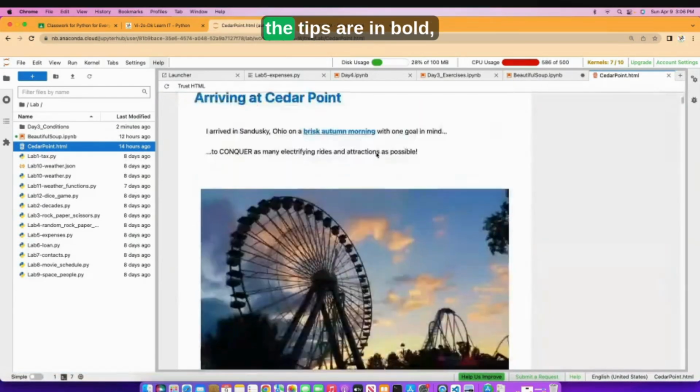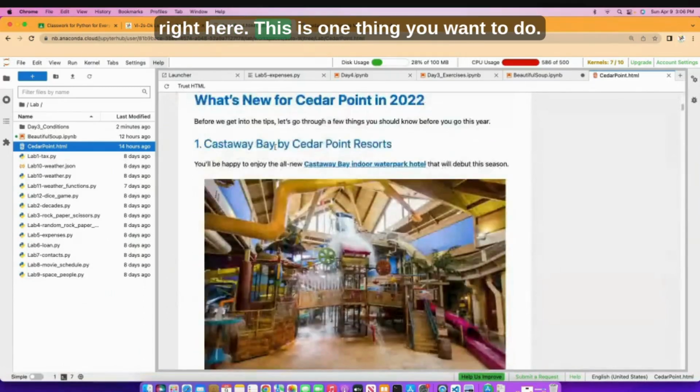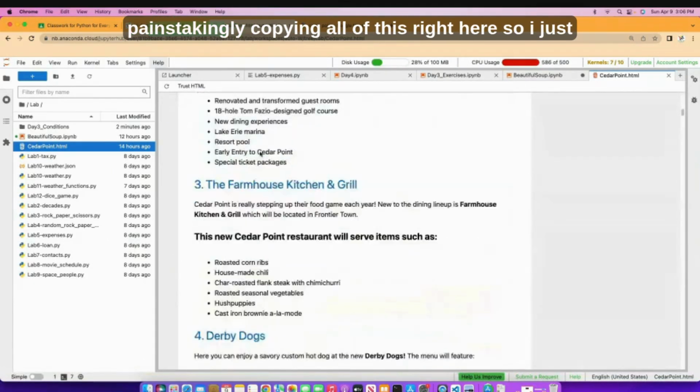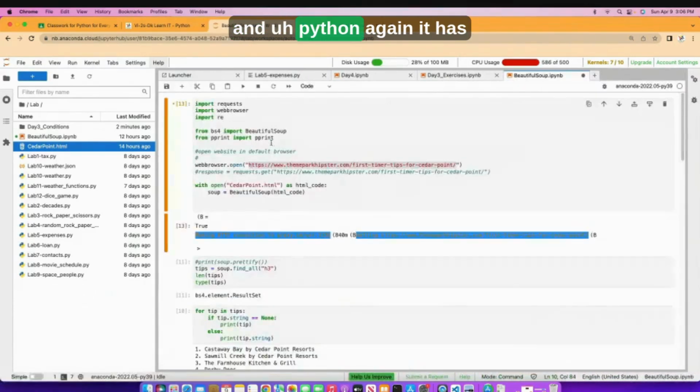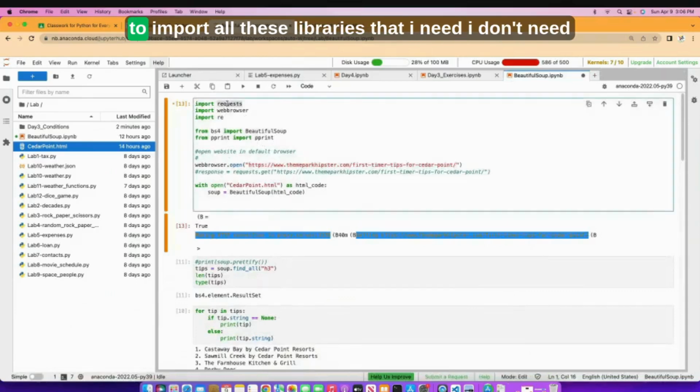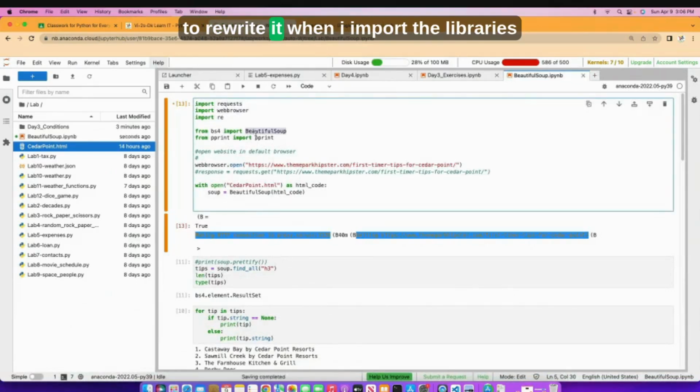But as you can see, the tips are in bold right here. This is one thing you want to do. That's another thing you want to do. I don't want to go painstakingly copying all of this right here, so I just wrote a Python script to do that for me. And Python, again, it has wonderful libraries. I was able to import all these libraries that I need. I don't need to rewrite it. And I import the libraries.